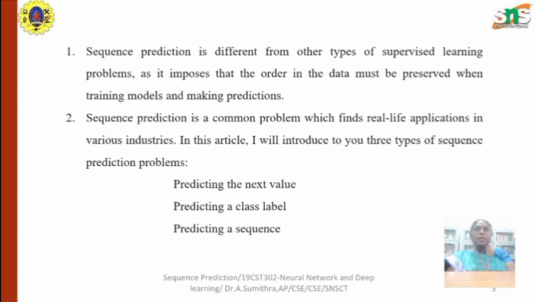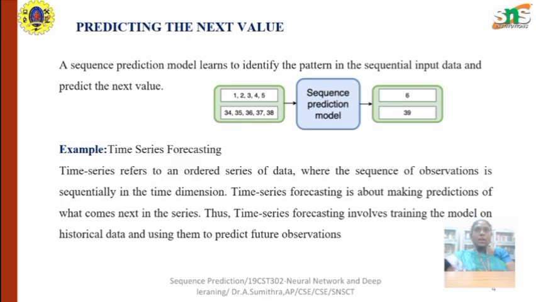LSTMs have been widely used for sequence prediction tasks such as language modeling, speech recognition, and machine translation. The gated recurrent unit, which is the GRU, is another variant of RNN that simplifies the architecture compared to LSTM while achieving similar performance. The GRU uses fewer parameters and computations, making it more computationally efficient and faster to train. GRUs have been successfully applied to various sequence prediction tasks including speech recognition, handwriting recognition, and video analysis.